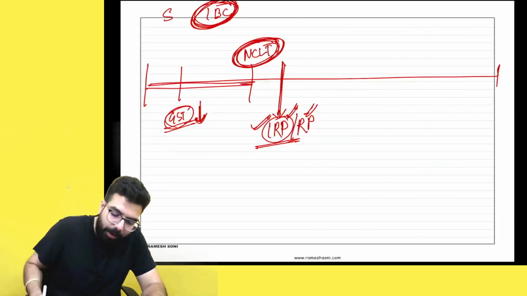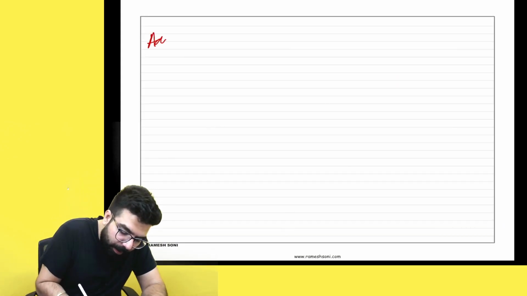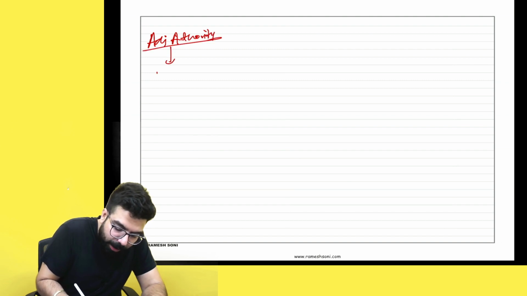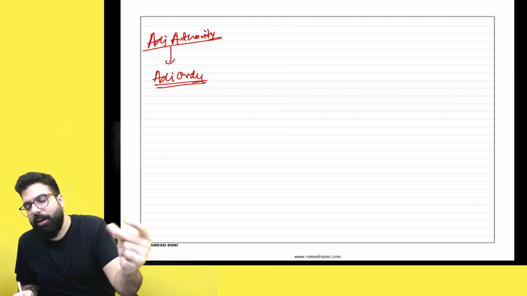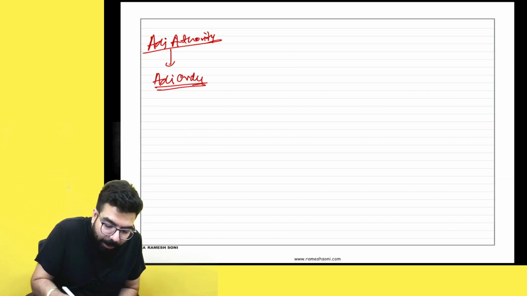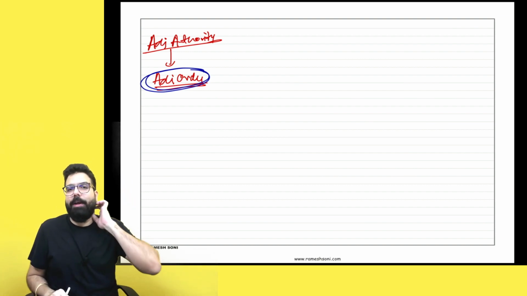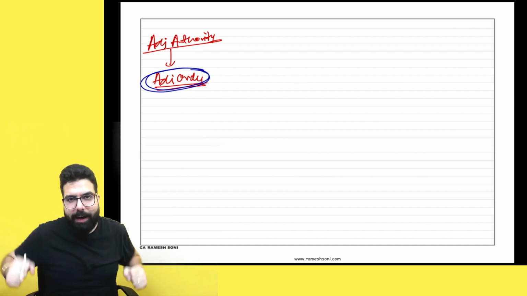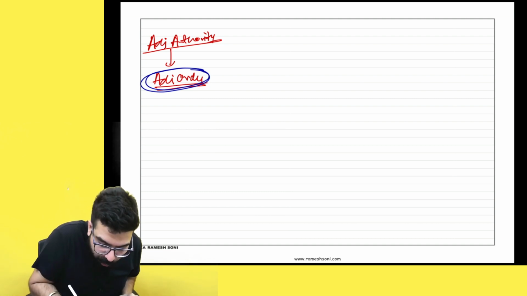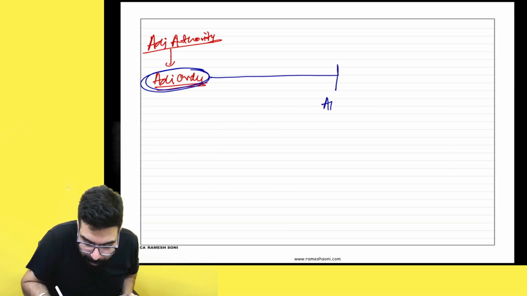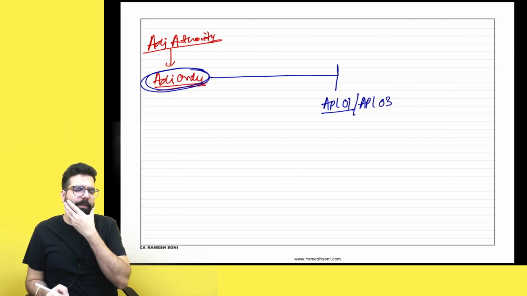Okay? Supposing the adjudicating authority passed an order which is an adjudication order. Against an adjudication order, listen to me very carefully. The appellate authority passed an adjudication order. You have not yet received the order copy. You have not received the order copy, but you ran and filed your appeal. You went and filed your appeal in APL 01. The department filed the appeal in APL 03. Okay? You went and filed your appeal.